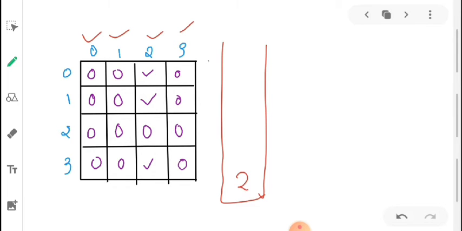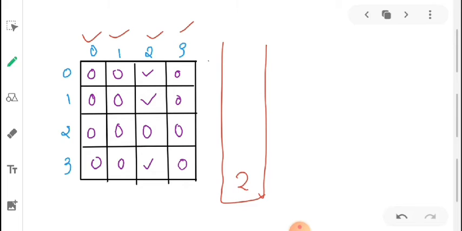Now we can't pop 2 elements because our stack is now containing only 1 element. Until and unless our stack has 2 elements, only then will we pop 2 elements, but now our stack is not containing 2 elements. In the stack only 1 element is remaining, so we will not pop anything.